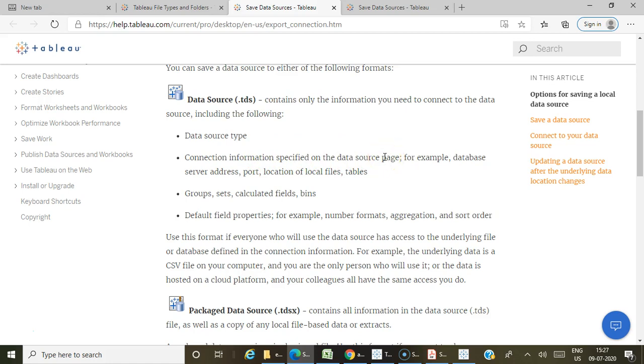For example, the database port number, the location of the files, the tables, all that information, and any groups or sets, calculated fields, bins, which are already part of the data source, and the default properties which we have saved also. I already explained in the previous videos how to set the default properties like the color, number format, aggregations, etc. So that will also be saved as part of your TDS files.